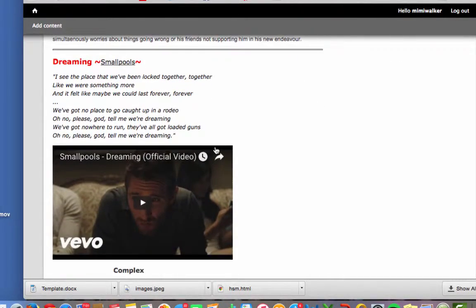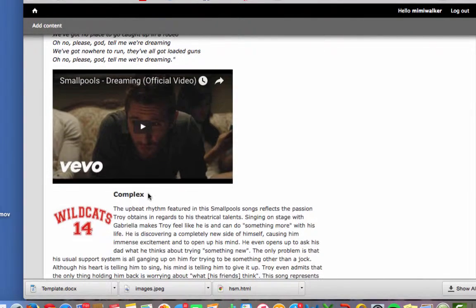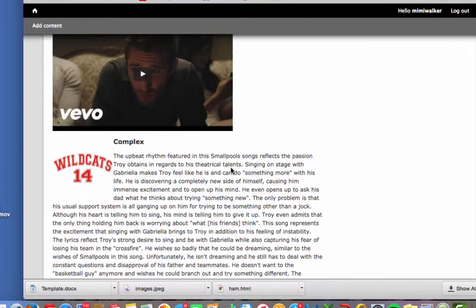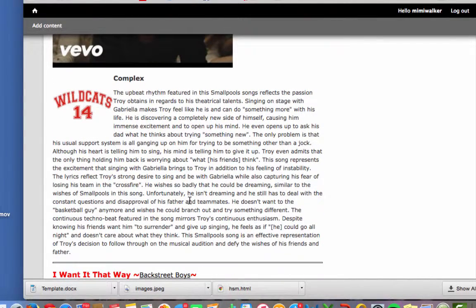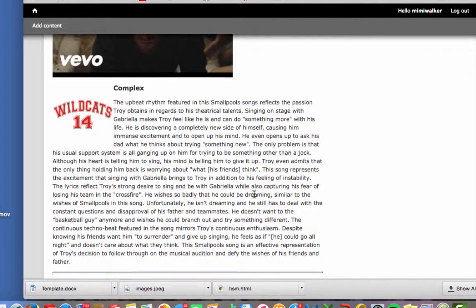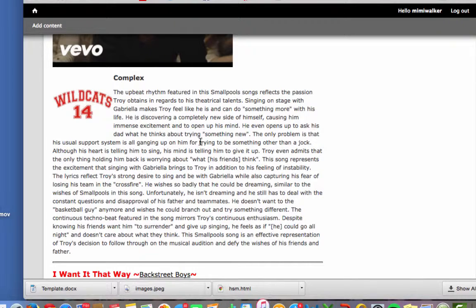Another song that I chose was Dreaming by Small Pool. This is really where the internal conflict comes in. It shows Troy's complexity because he has these two different lives, more or less, that he's living, and they're starting to overlap. He doesn't know how to deal with that, and so he's asking questions to his dad about what he thinks about trying something new.